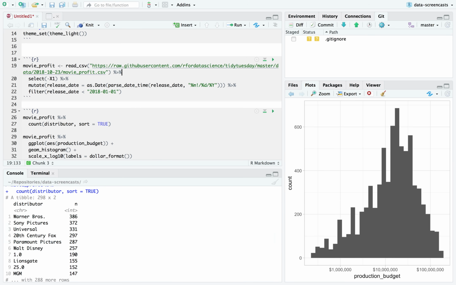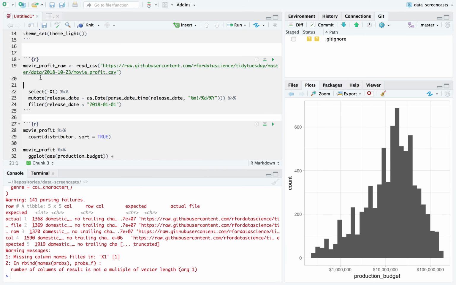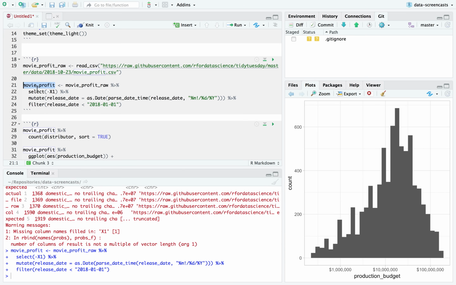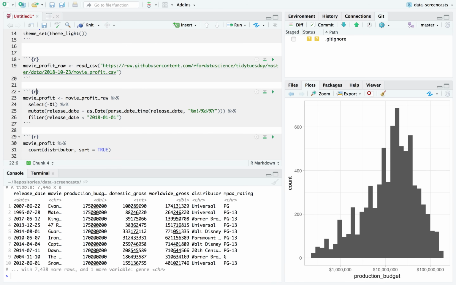This is making me realize I want to separate my steps. I want movie profit raw to be read in, and then I want to create the movie profit data set with movie profit raw afterwards. This is going to give me a lot of leeway that I can rerun this movie profit step later. What other cleaning do I want to do?